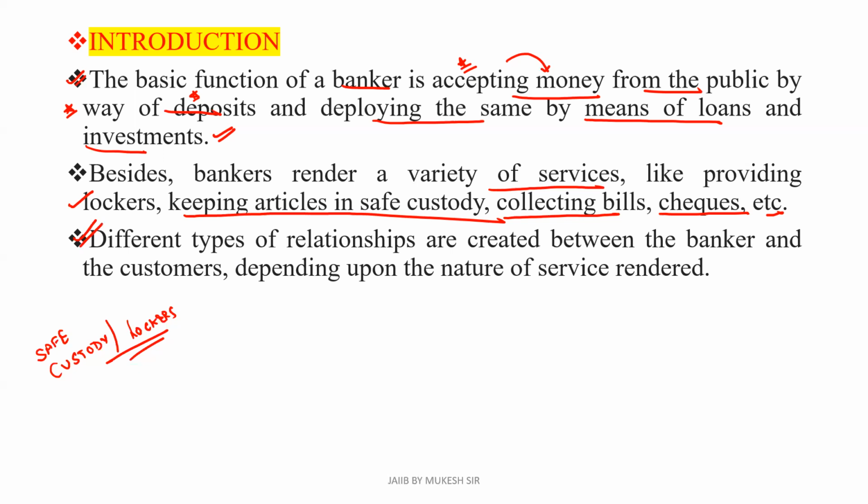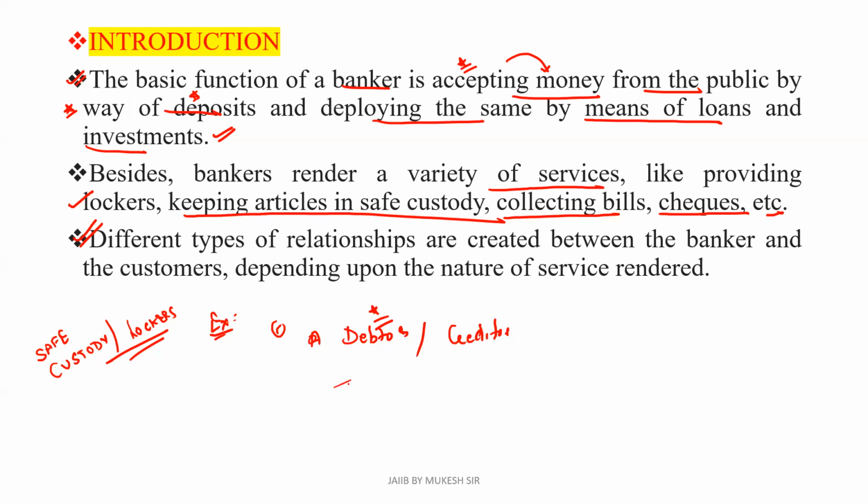I give some examples here, for example, debtor and creditor. The banker sometimes behaves as the debtor and sometimes behaves as the creditor. So both roles are played by the banker, and both roles are played by the customer. Now the next one, that is